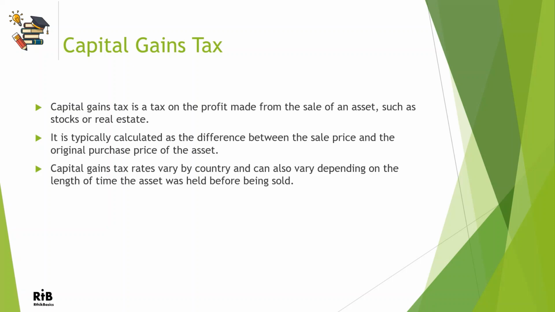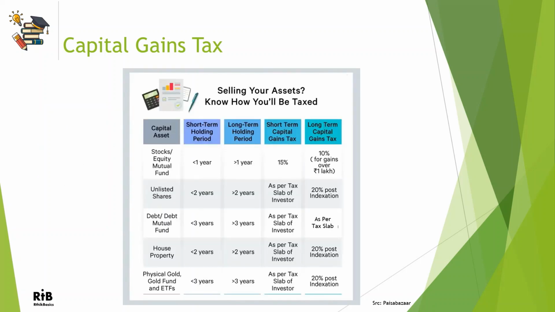So here is a table used in India that shows what are the different rates on different assets based on the duration after which the asset was sold. Capital gain is categorized as short-term and long-term based on whether an asset was held for short or long duration.